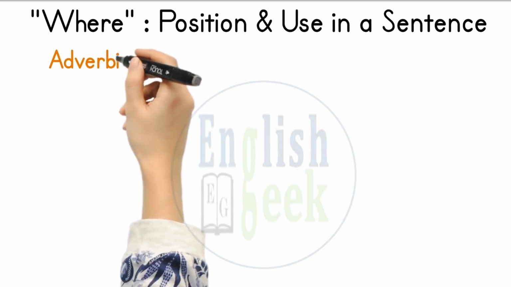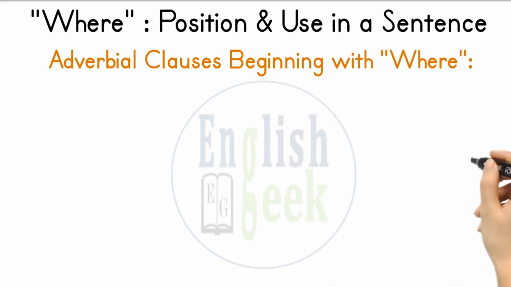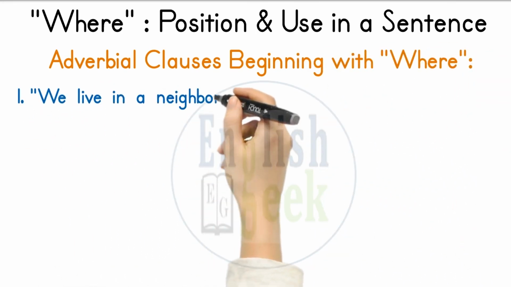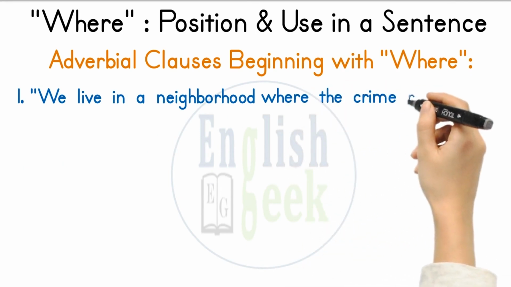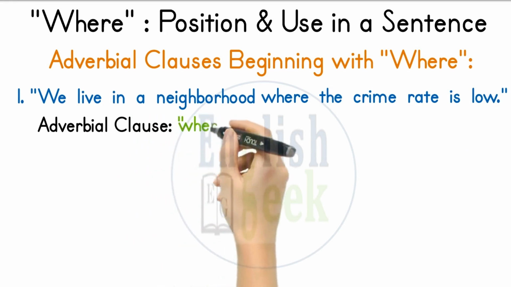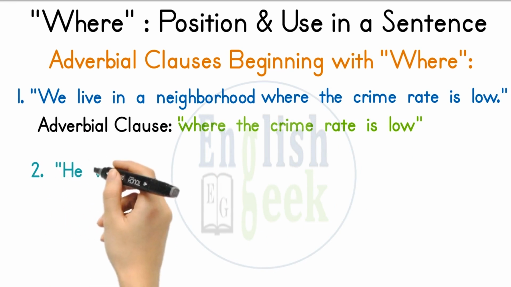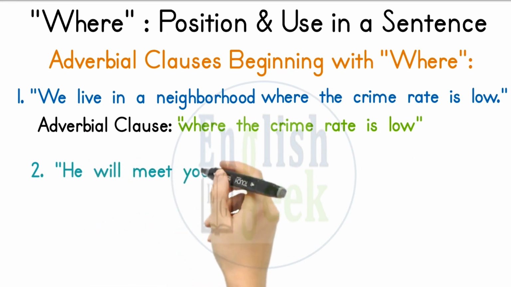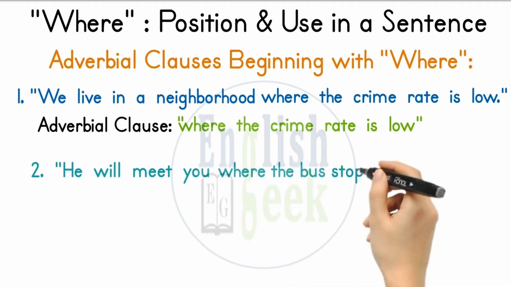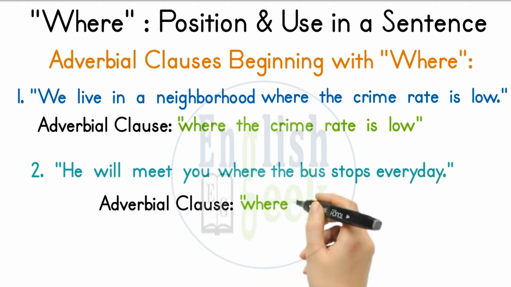Examples of adverbial clauses that begin with the word where. Number 1. We live in a neighborhood where the crime rate is low. In this sentence, the adverbial clause is where the crime rate is low. Number 2. He will meet you where the bus stops every day. In this sentence, the adverbial clause is where the bus stops every day.